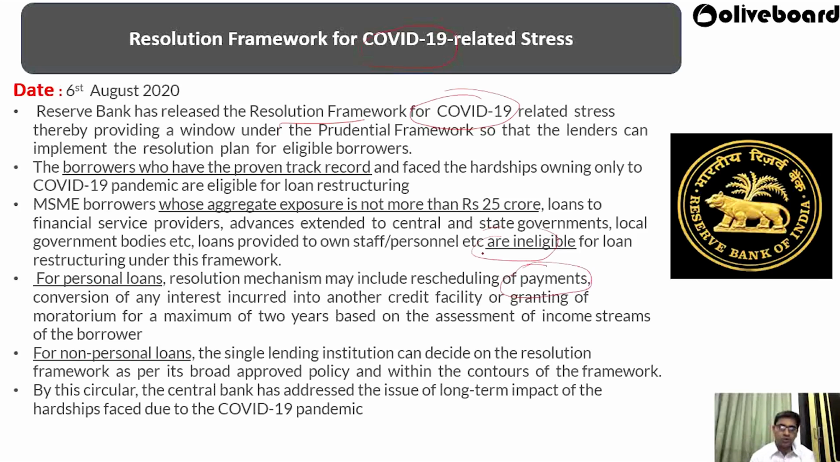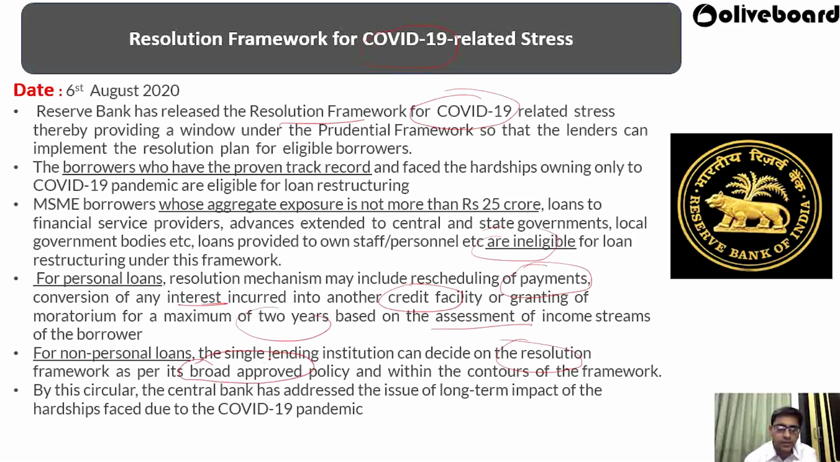So those who have taken personal loan, there can be rescheduling of the payments, like the payment can be delayed by some time, and there can be a conversion of any interest incurred in the form of a credit facility. And they can also provide moratorium for a maximum of 2 years based on the assessment of the income of the borrower. And for all the non-personal loan, the single lending institution can decide on the resolution framework. So for all the non-personal loan, the institution that has given the loan to these borrowers, they can decide based on the type of borrowers and based on the board approved policies of their bank or institution.